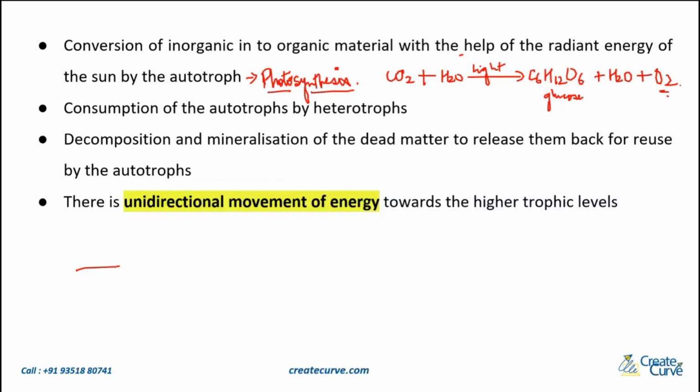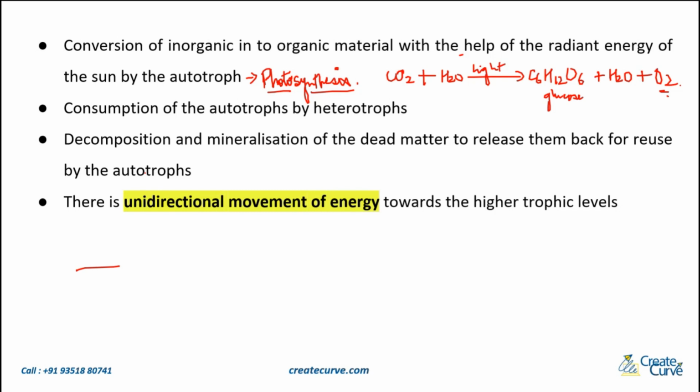Then next, what do you have? You have decomposition and mineralization of the dead matter to release the minerals back for reuse by the autotrophs. The autotrophs require some sort of minerals to carry out this inorganic to organic conversion. So where are they getting all these things from?